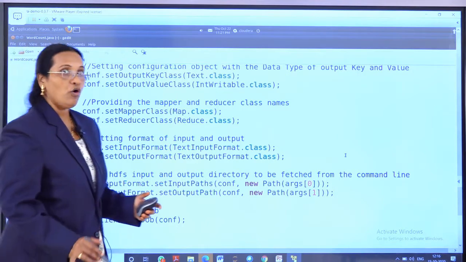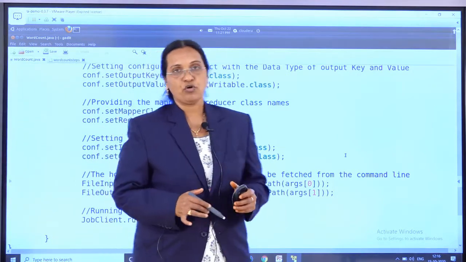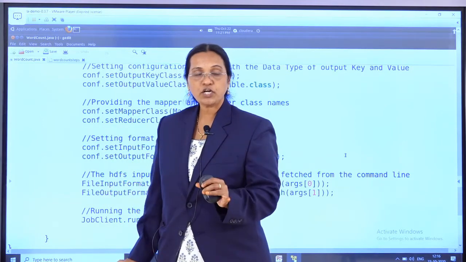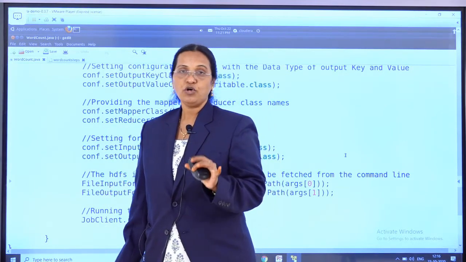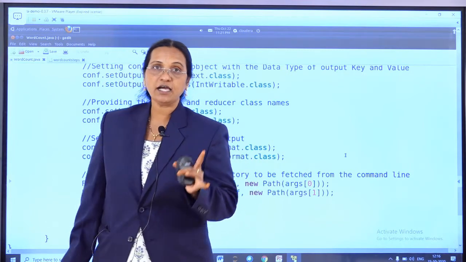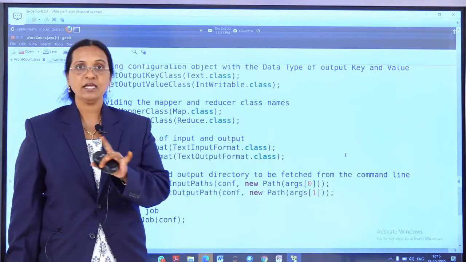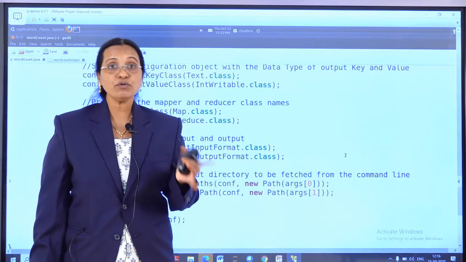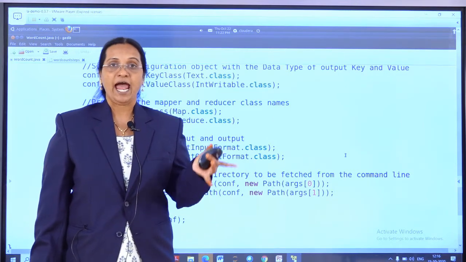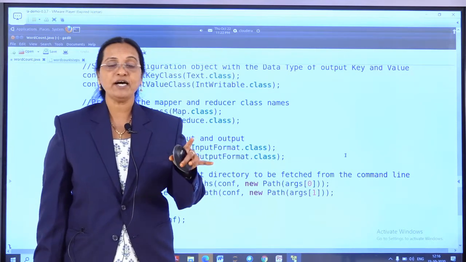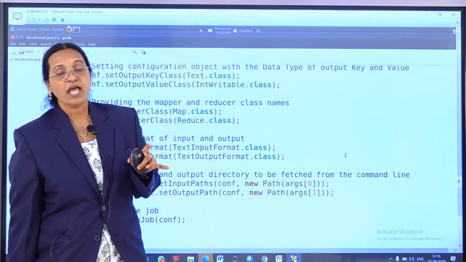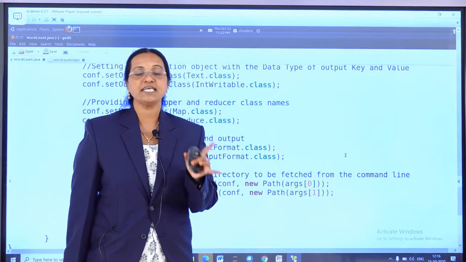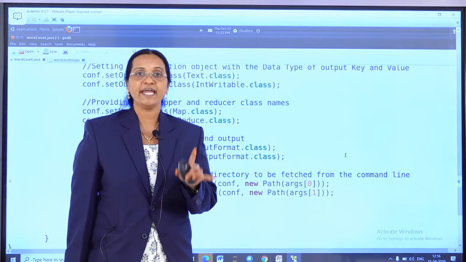So this is about the driver code. We have seen the mapper code, reducer code and driver code. The mapper code will take the input file, any normal input file kept in the HDFS which you are using for analysis, and the output given by the mapper will be the input for the reducer, and the reducer will take it and perform the aggregation.